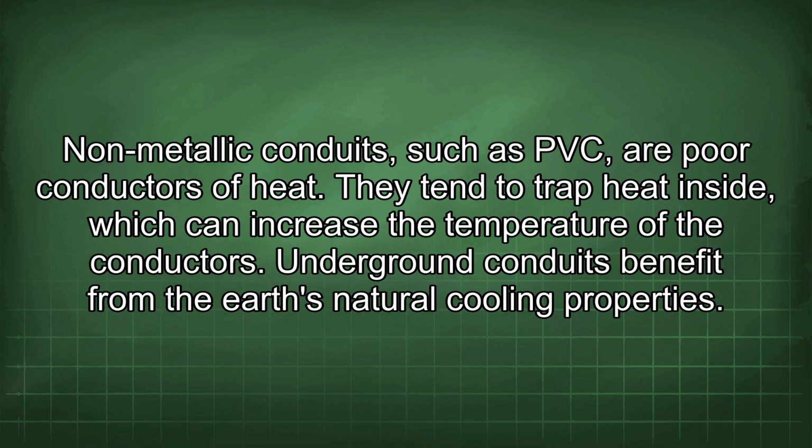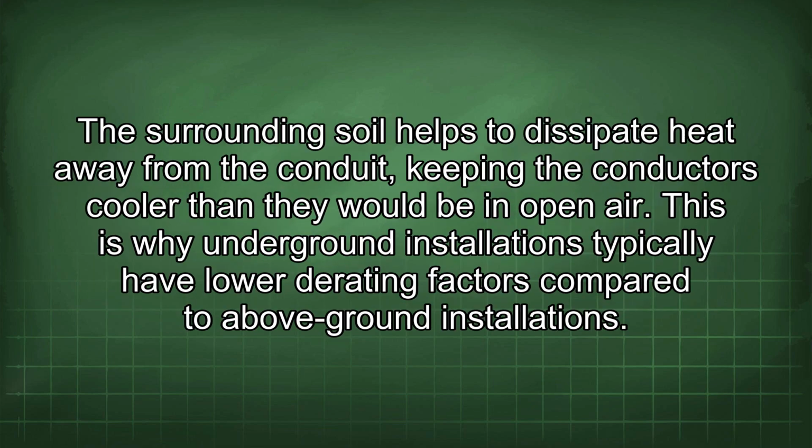They tend to trap heat inside, which can increase the temperature of the conductors. Underground conduits benefit from the Earth's natural cooling properties. Surrounding soil helps to dissipate heat away from the conduit, keeping the conductors cooler than they would be in open air. This is why underground installations typically have lower derating factors compared to above-ground installations.